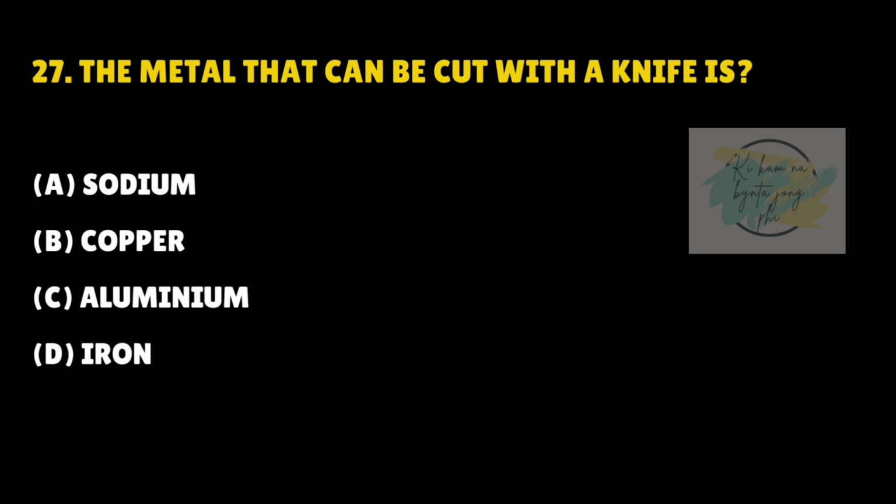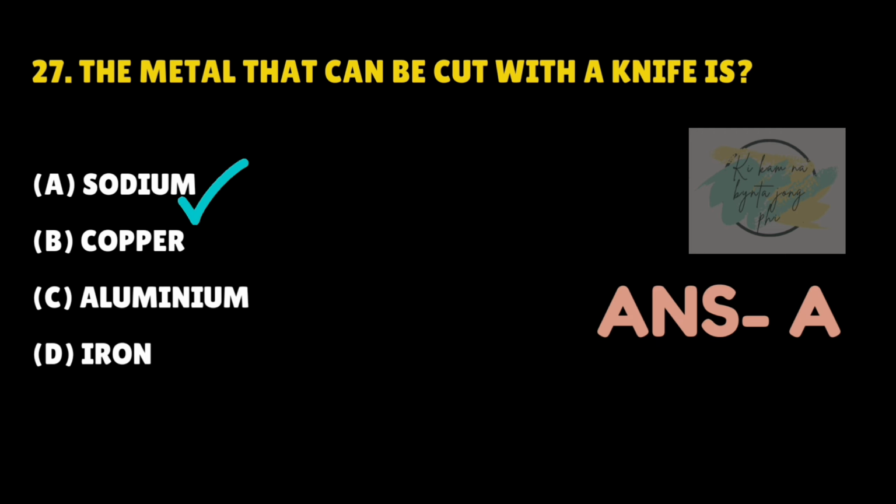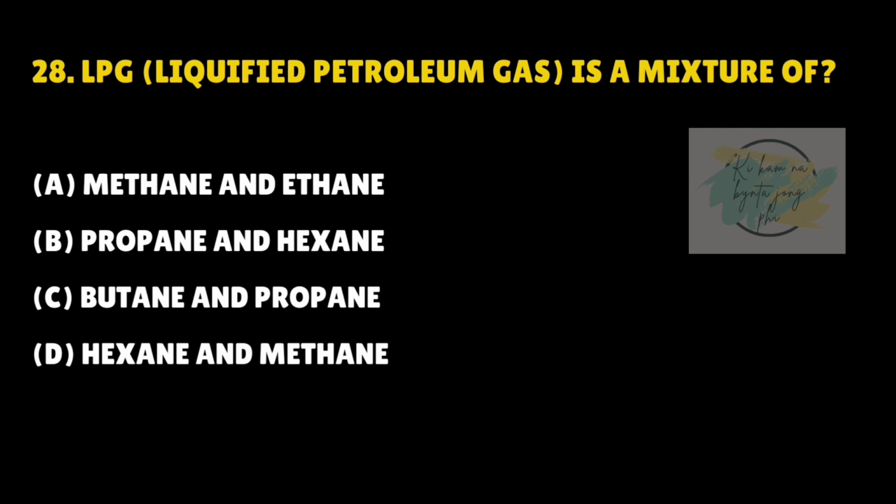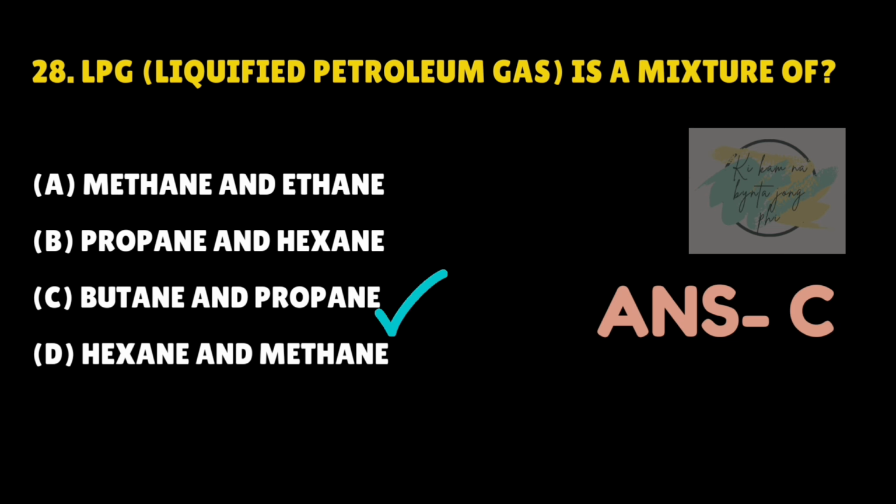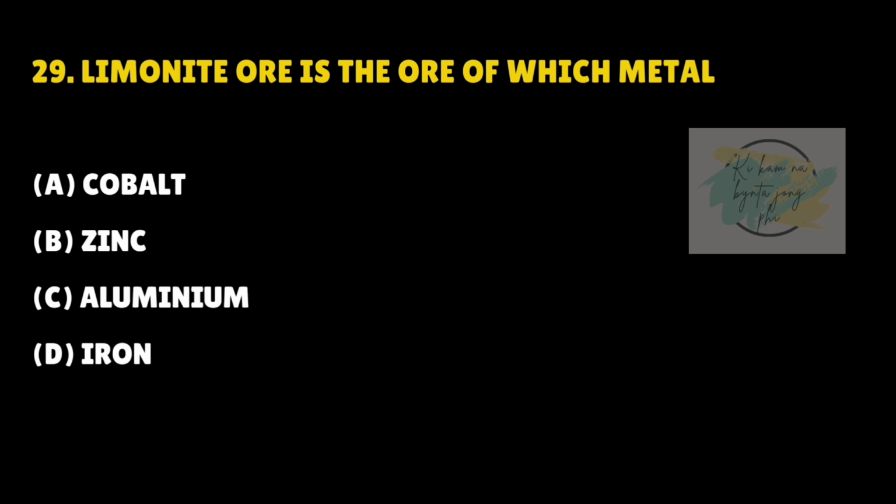The metal that can be cut with a knife is? Answer is A. Sodium. LPG, liquefied petroleum gas, is a mixture of? Answer is C. Butane and propane. Limonite ore is the ore of which metal? Answer is D. Iron.